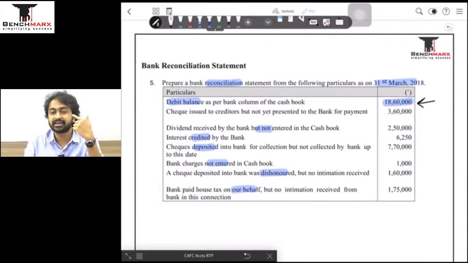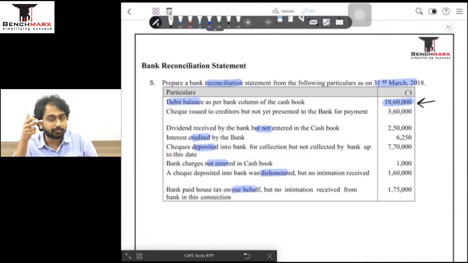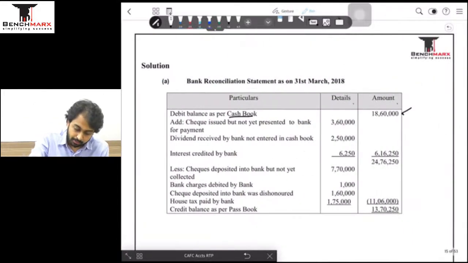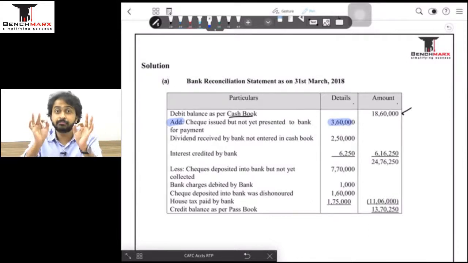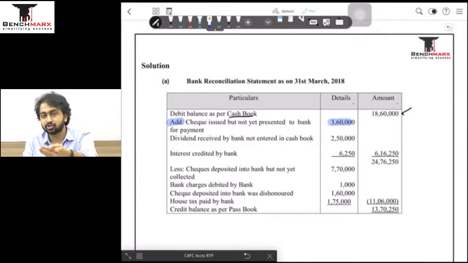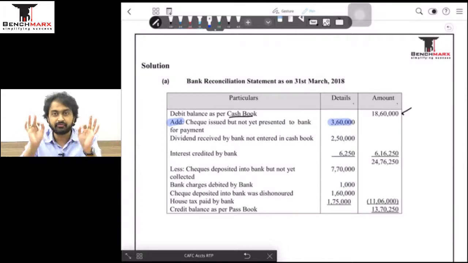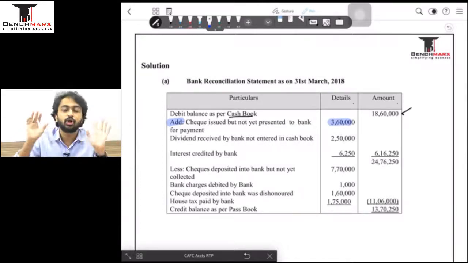If I start from the cash book, which is already less because I deducted the payment, and I'm traveling towards a passbook which has a higher balance, then my job is to add it, and that is why this amount is added in the reconciliation statement. Note that I do not have to go into the bank's books and deduct. We are doing a simple reconciliation. What the bank has not done, we do not have to do anything about. We are simply finding the difference, or the reasons for the difference.